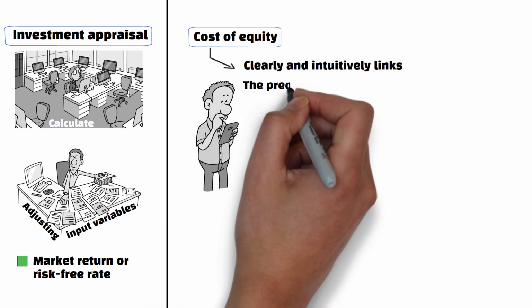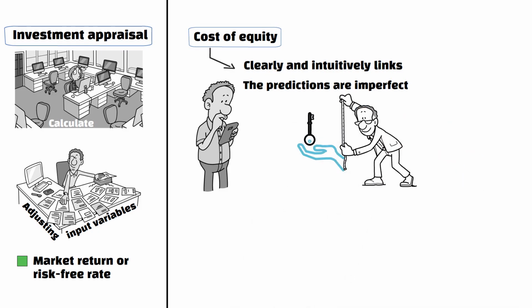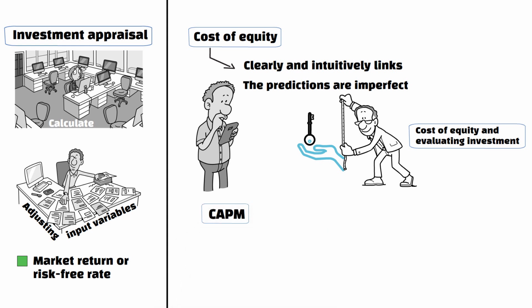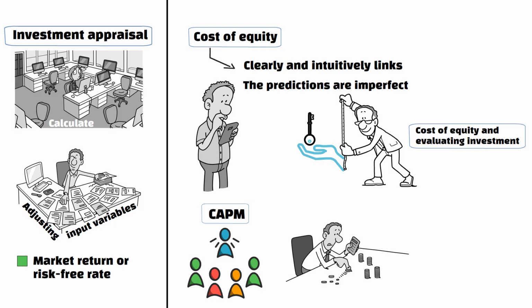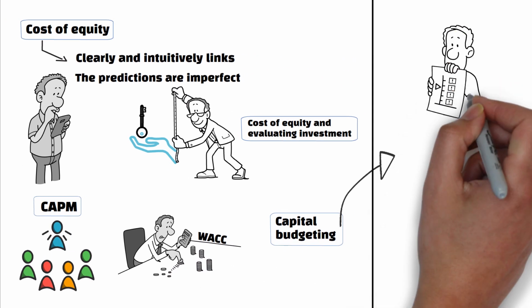While its assumptions are quite unrealistic and its predictions imperfect, the model remains key for big corporations when estimating the cost of equity and evaluating investment opportunities. Big corporations often use CAPM to determine the required return shareholders expect, which is a vital part in calculating the weighted average cost of capital.